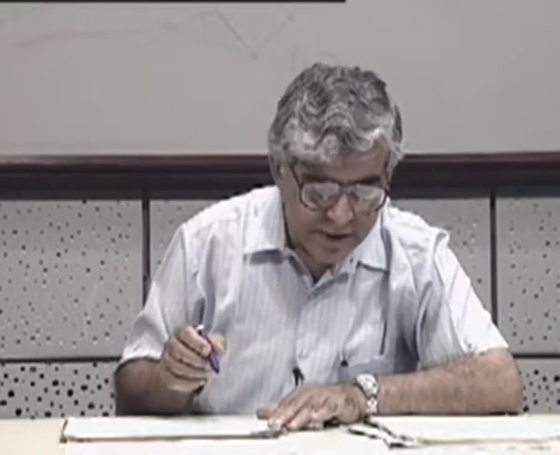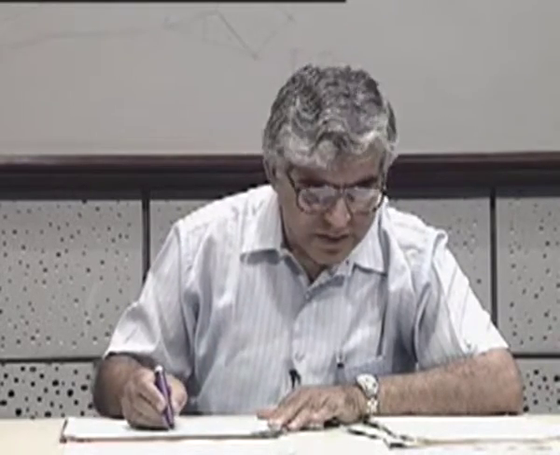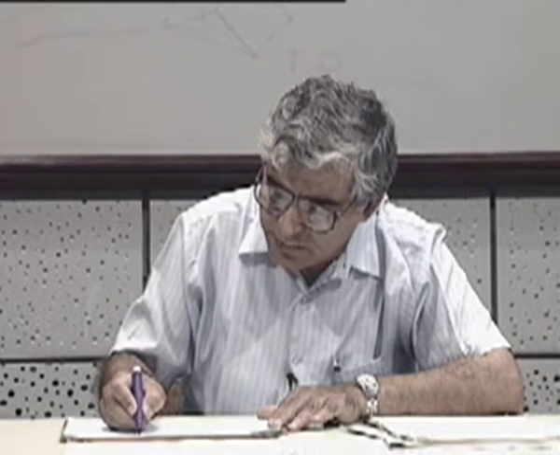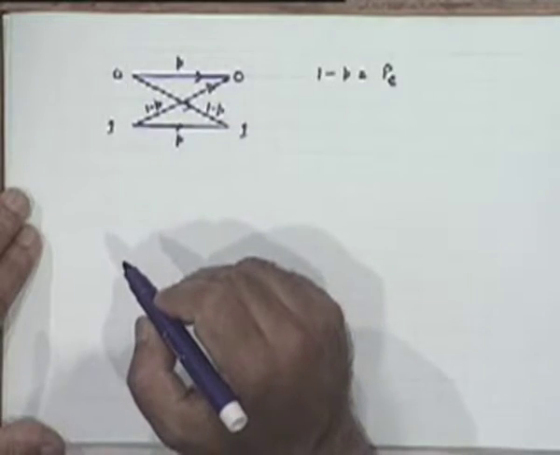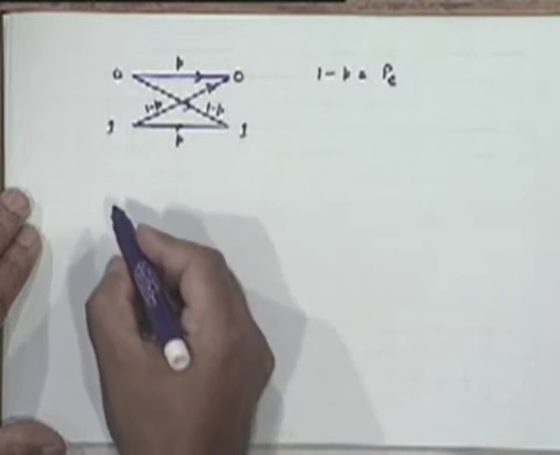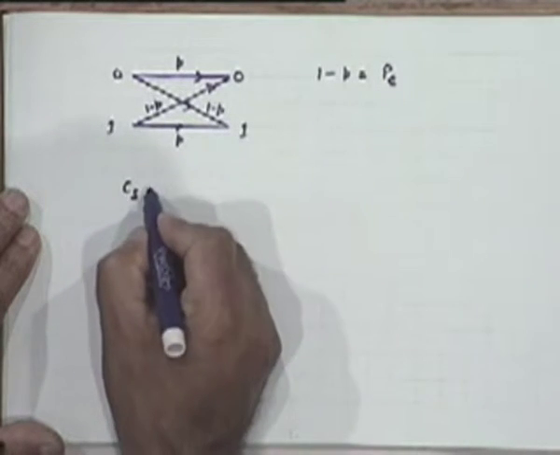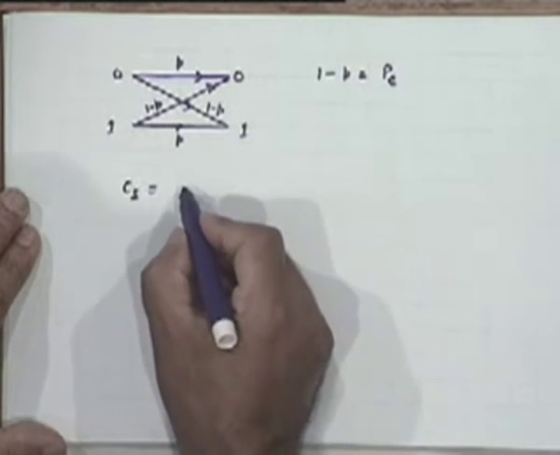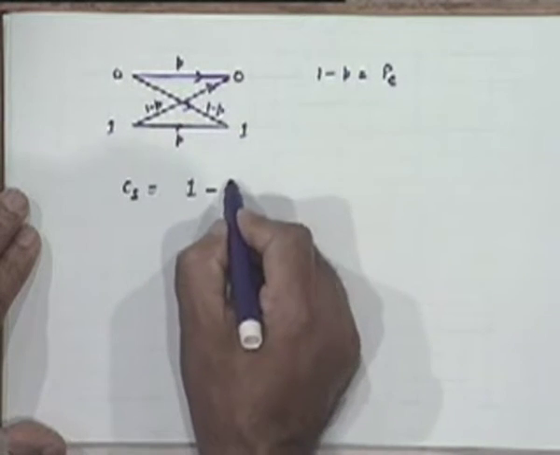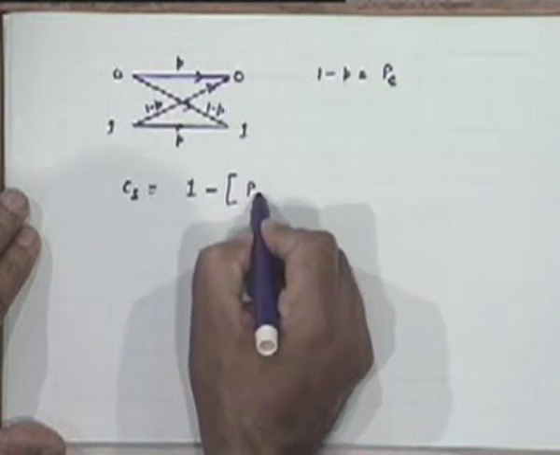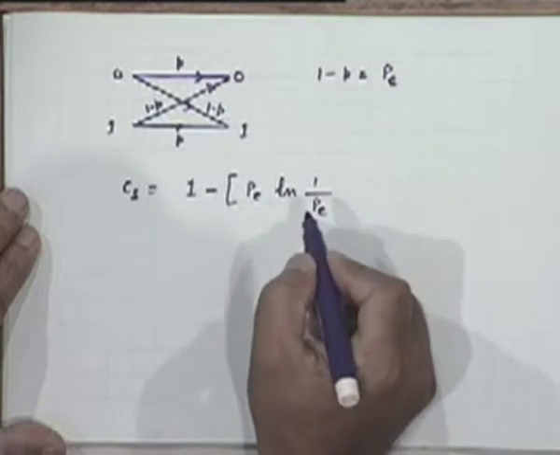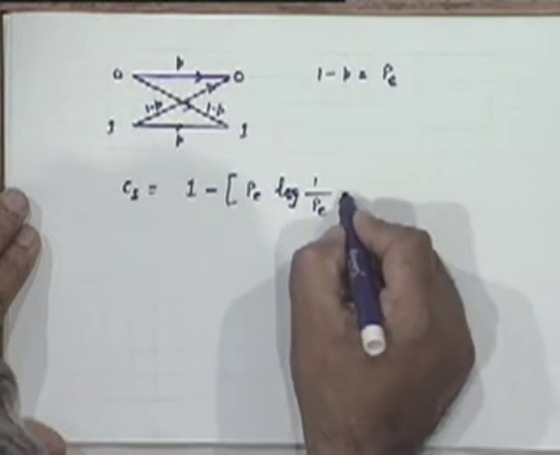Now, for this kind of channel, which is described by this parameter p, or let me describe it by a parameter p sub e, which is the error probability associated with it, it can be shown that we have a channel capacity C sub s, which is given by this formula.